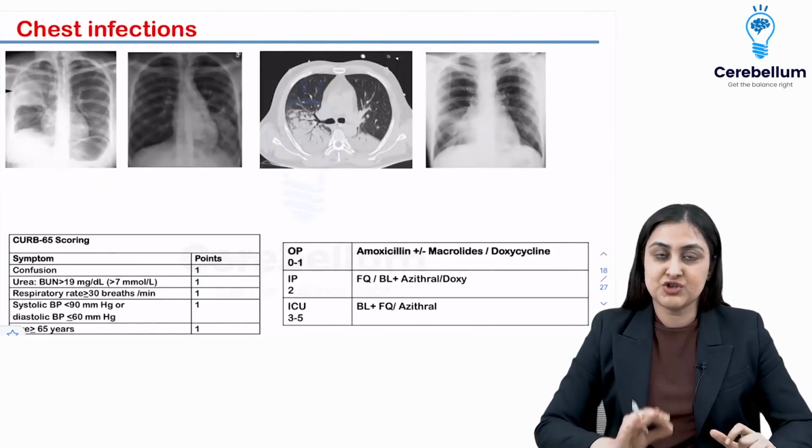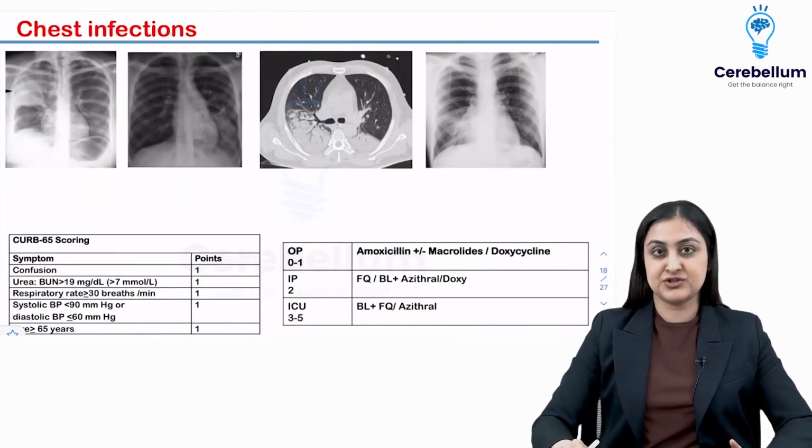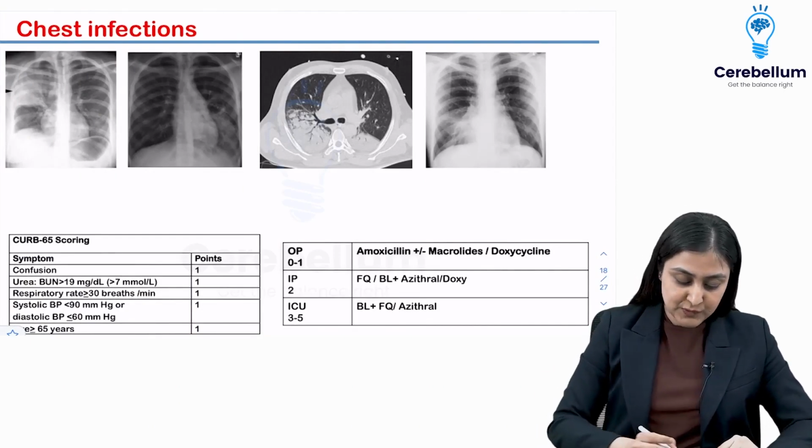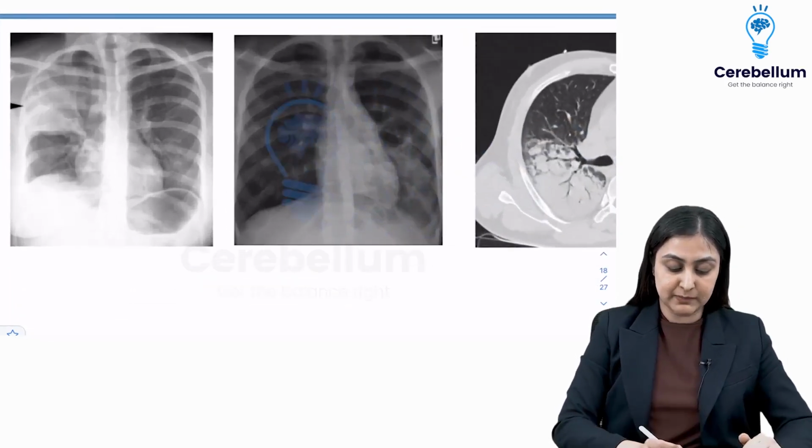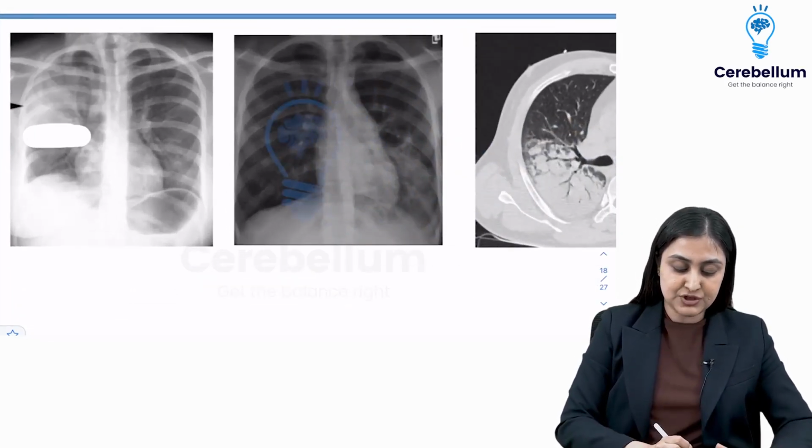So now we talk about chest infections. So here radiology plays a very important role. So what you are seeing in the first image is complete opacification of the right upper lobe, yes, and look at the position of the